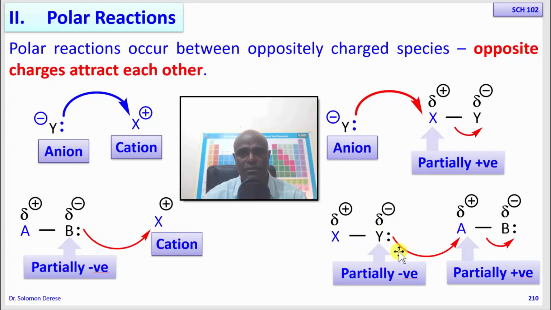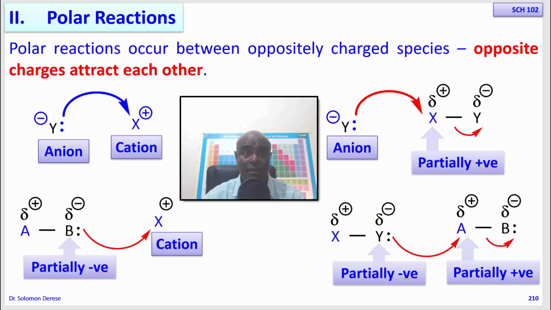The other possibility is when you react two different compounds that each have a polar covalent bond. So this one is the one that has an excess of electrons in this molecule, and this is the one that has a deficiency of electrons. This is partially negative, this is partially positive. The two attract each other and form a bond with each other.